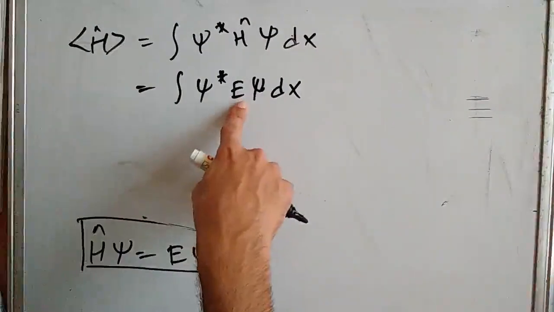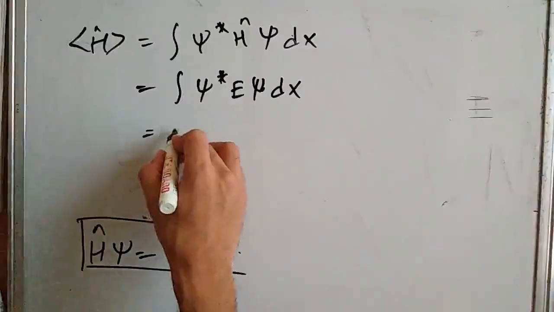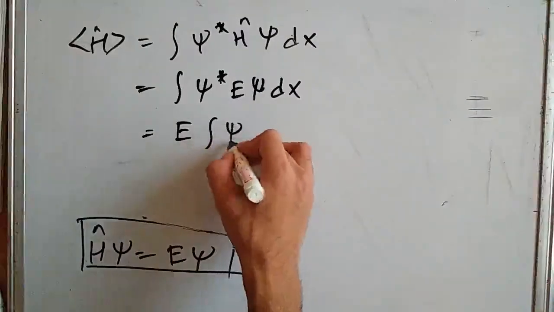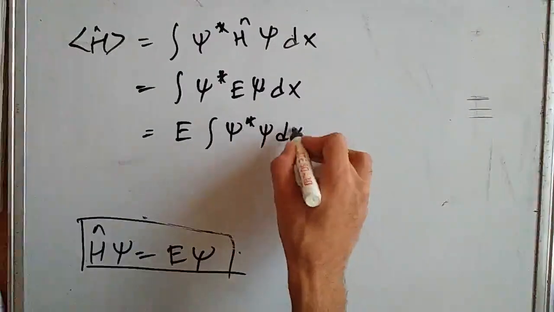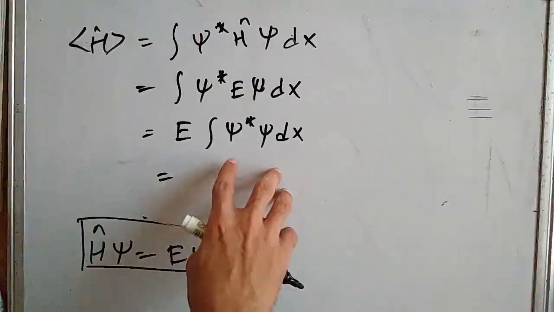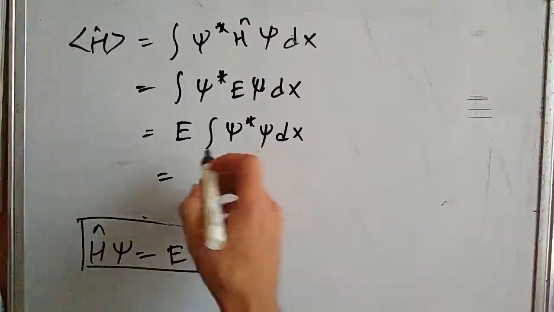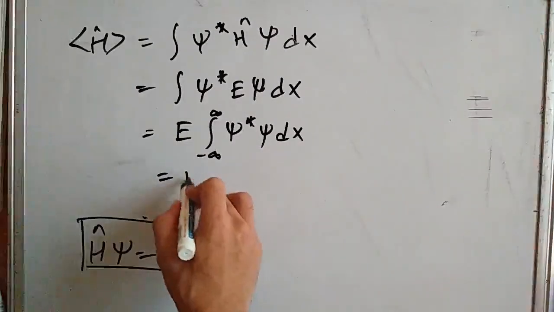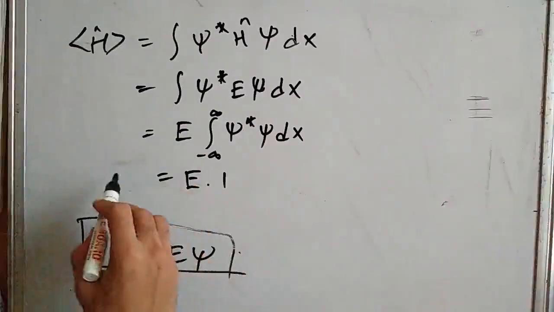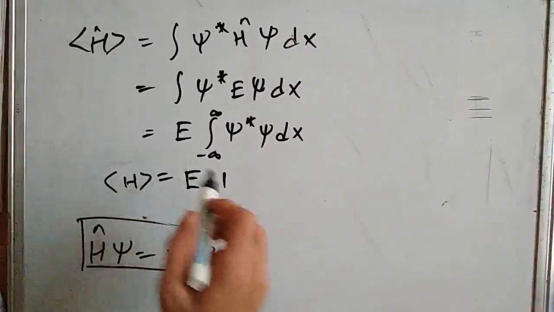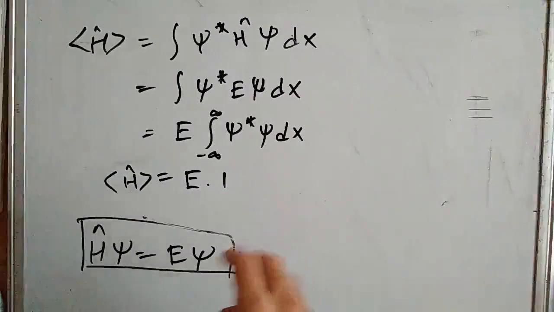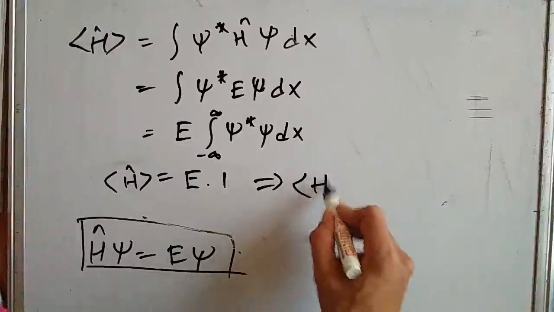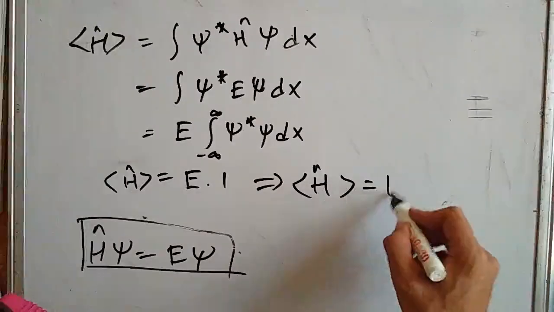It is not dependent on time, so we can take it out and write everything as E times the integral of psi star psi dx, and this is nothing but the probability density function integrated from minus infinity to infinity. The sum of all probabilities is equal to 1. So overall we get that the expectation value of the Hamiltonian operator is equal to E.